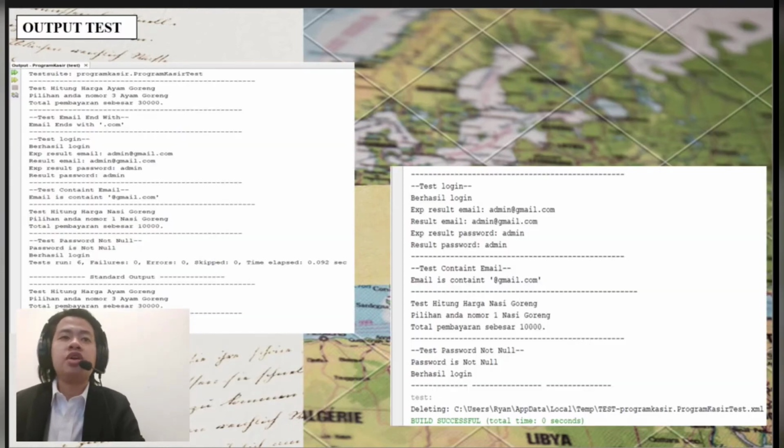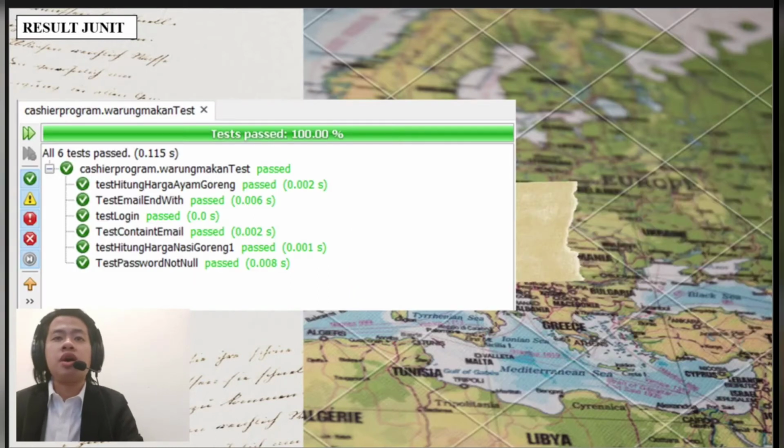Okay, this is the output of the test program that was created earlier. Here we can see the results of the tests that have been run: all 6 test cases were successful and nothing failed. They are tes hitung harga ayam goreng, tes email, tes login, tes konten email, tes hitung harga nasi goreng, and tes password not null.